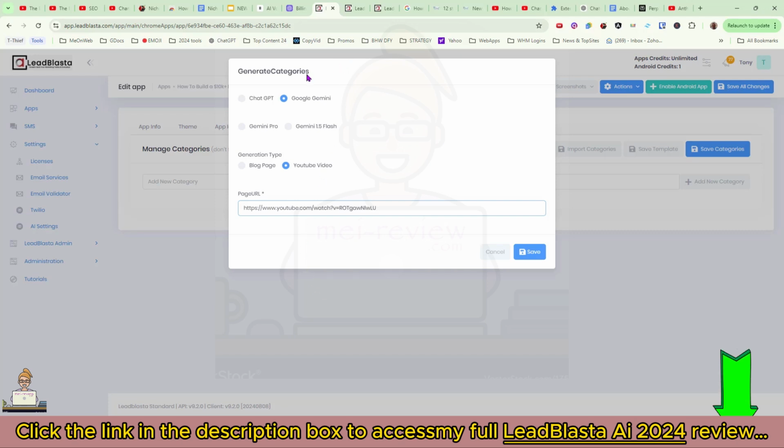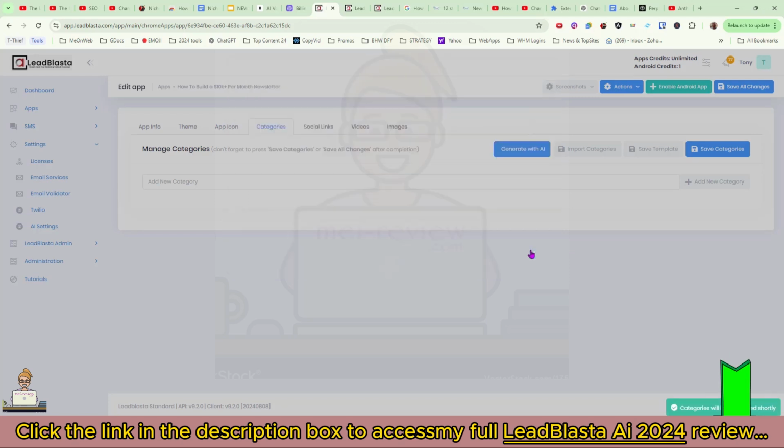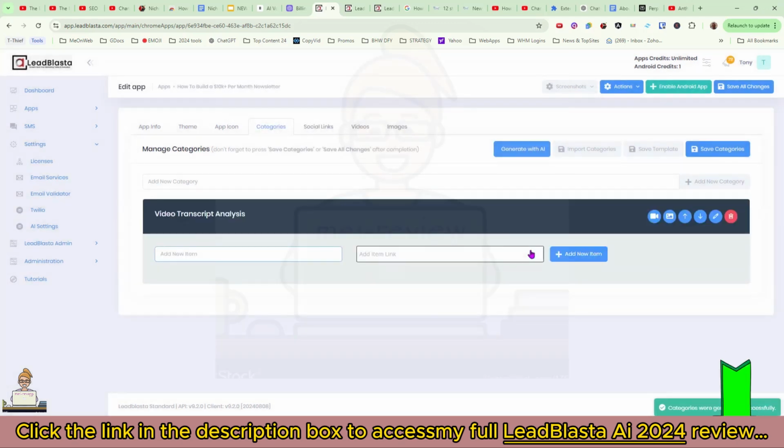So what I'll do here is choose either ChatGPT or Google Gemini. I'm going to choose Gemini Flash, okay, and I'm going to choose the YouTube video, and I'm going to click on save. Now I don't have to do anything else. The checklist is going to be created for me in the background.